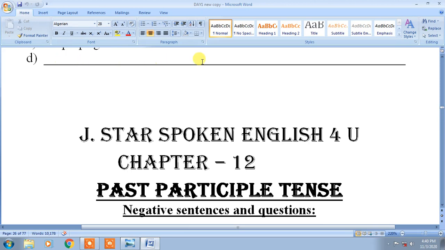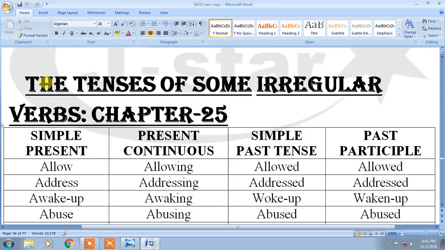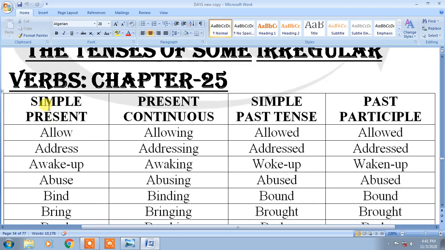I have covered this chapter. I would like to teach you a few verbs. Let us go to chapter 25, the tense of some irregular verbs. I will read these verbs because pronunciation is very essential when you interact with others. So you could follow me.